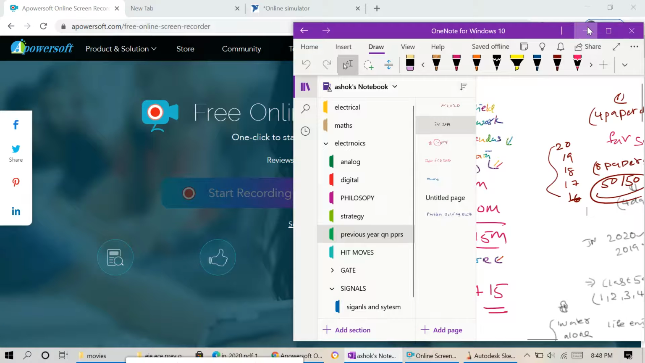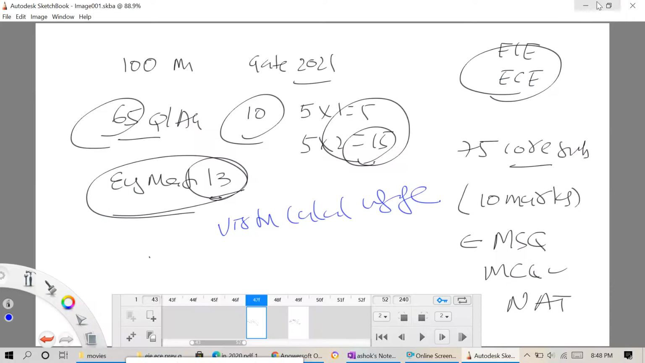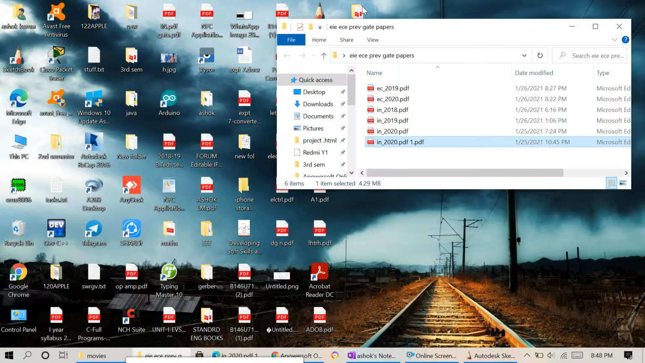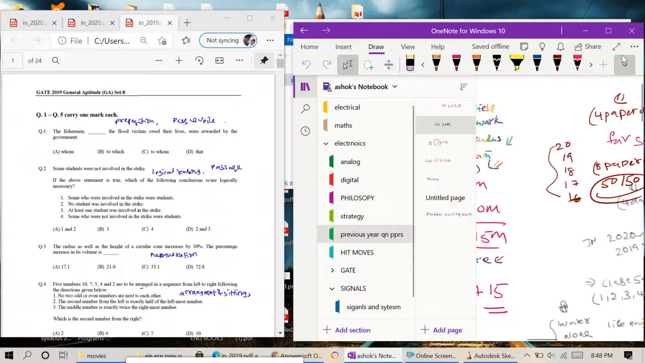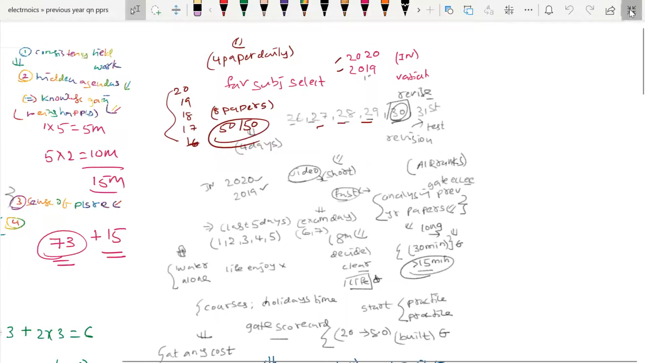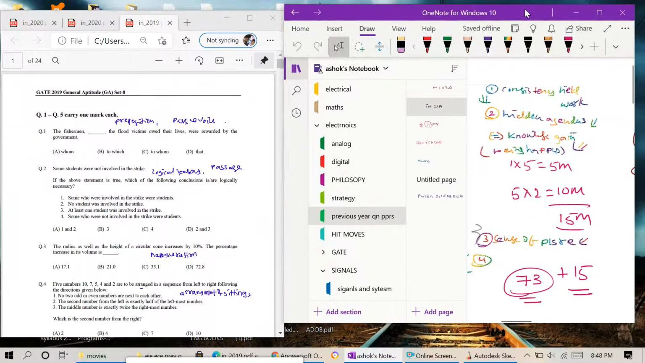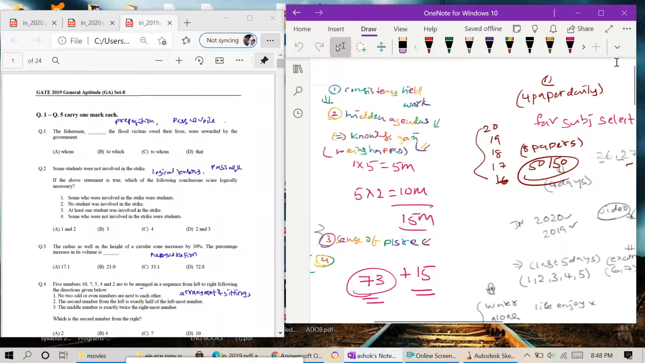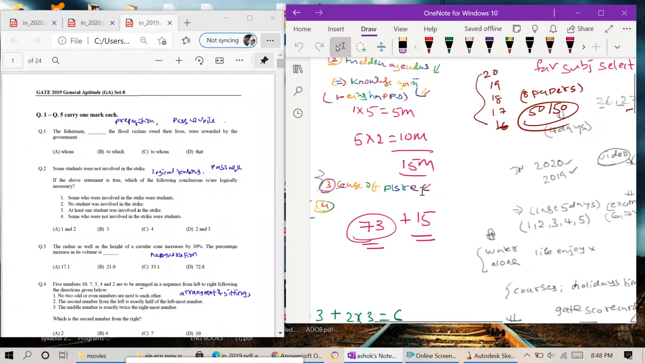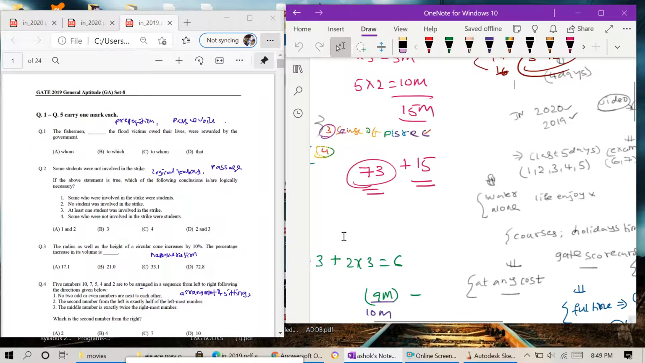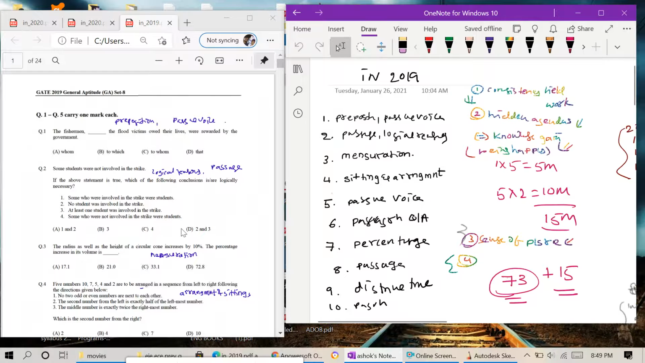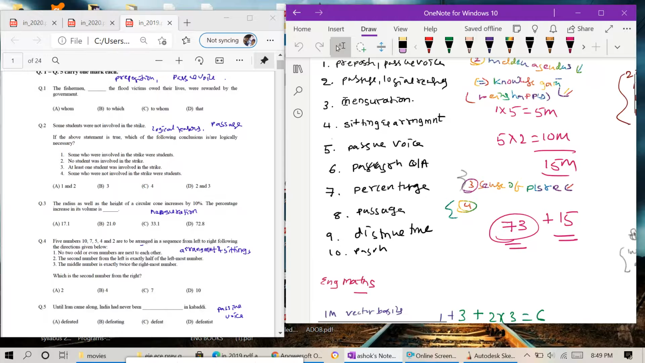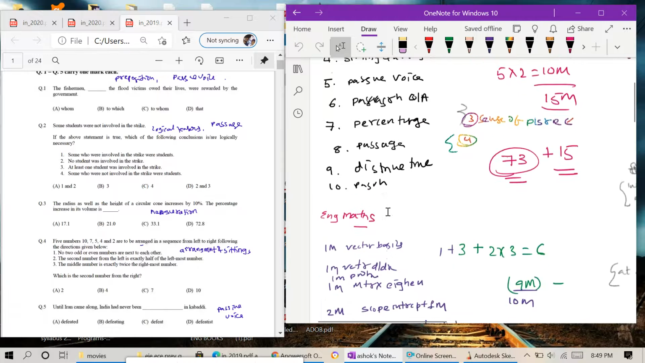Next, friends, instrumentation 2019. Same as before: the first 10 questions are numerical aptitude, and then we have engineering maths.